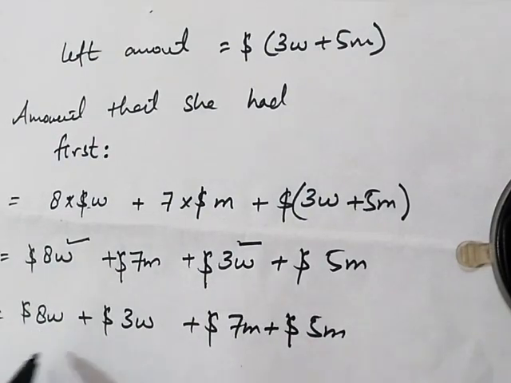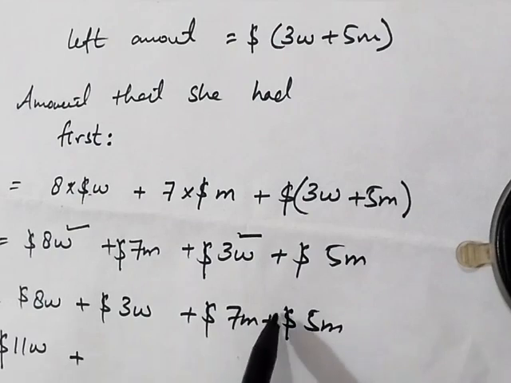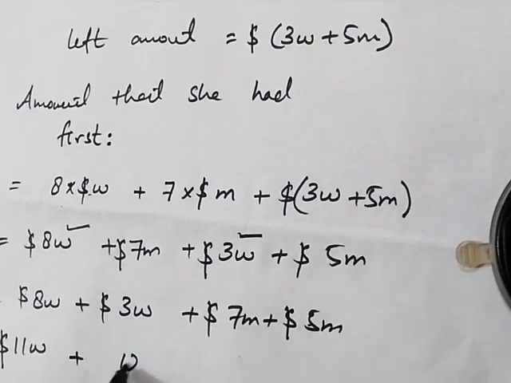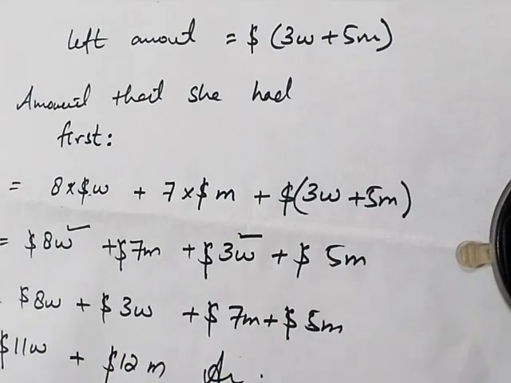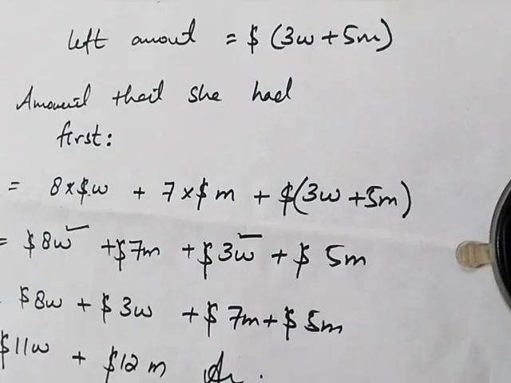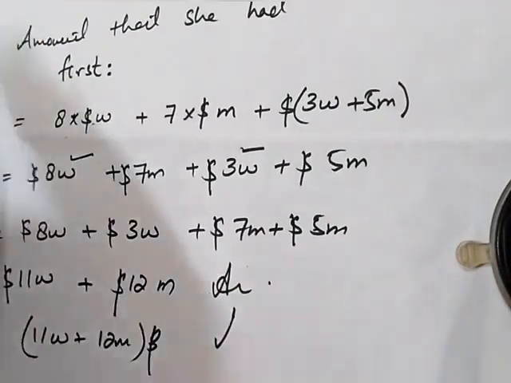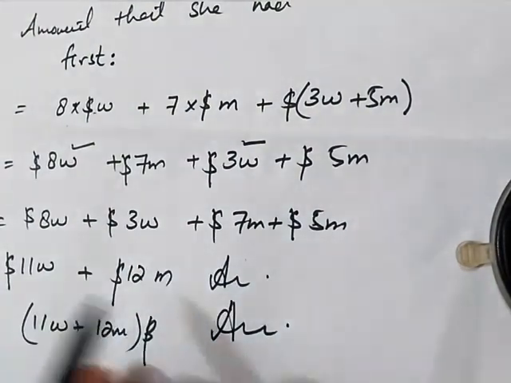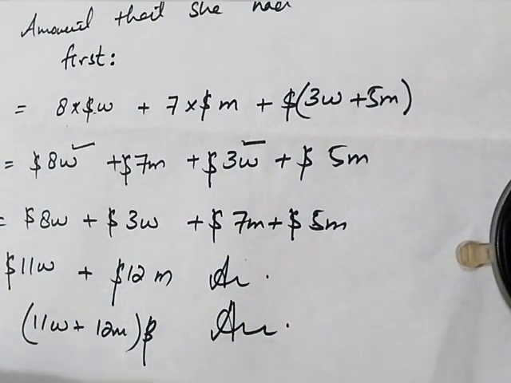8 plus 3 is 11, so 11W, plus 5 plus 7 is 12, so 12M dollars. So 11W plus 12M, and take the dollar common, and it is the answer, the total amount that she had at first. So students, that is all about your question 11 and 12 word problems.